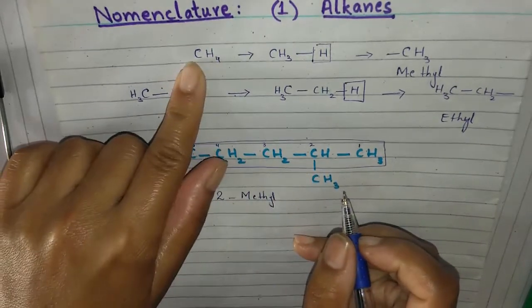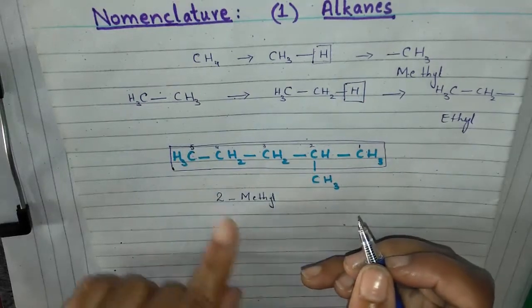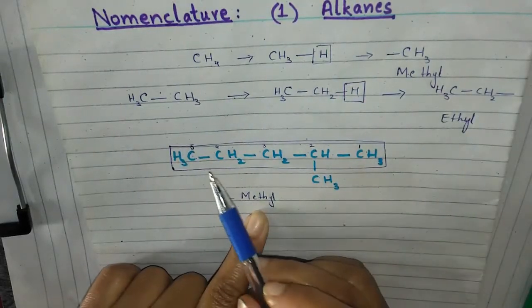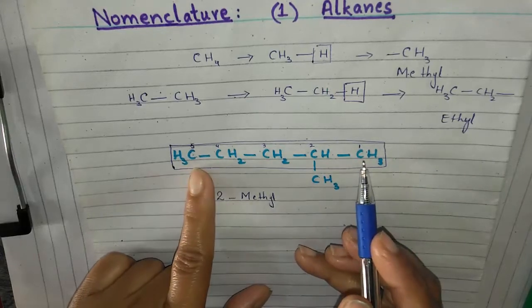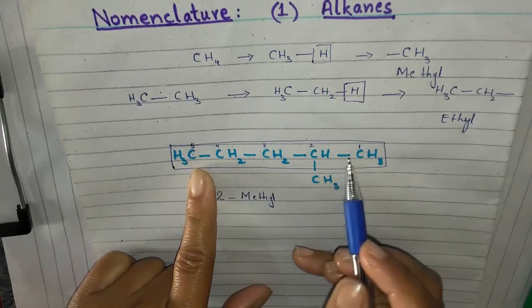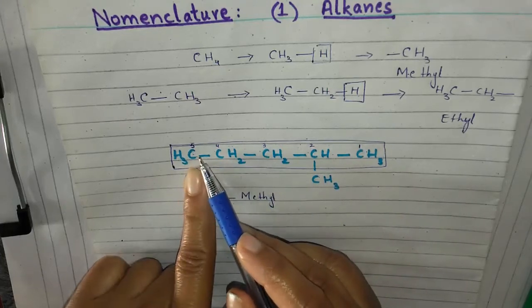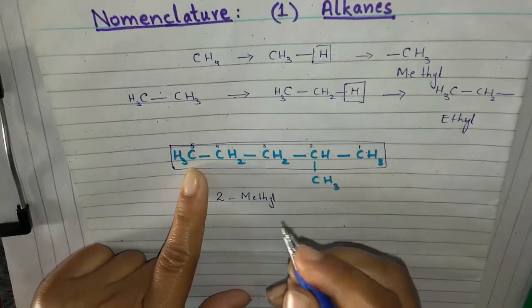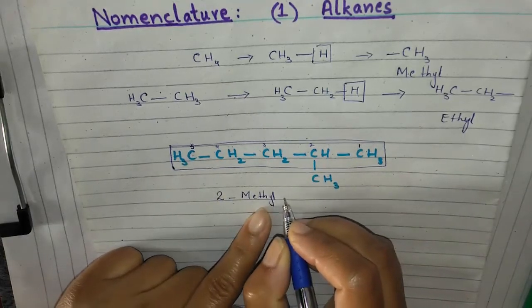Methane is CH4 and we have removed one hydrogen from it. It is methyl. 2-methyl, and then at the end the name of the parental compound. The parental chain contains 5 carbons and the five-carbon alkane is known as pentane.